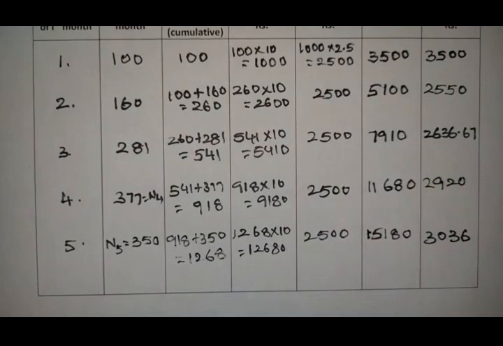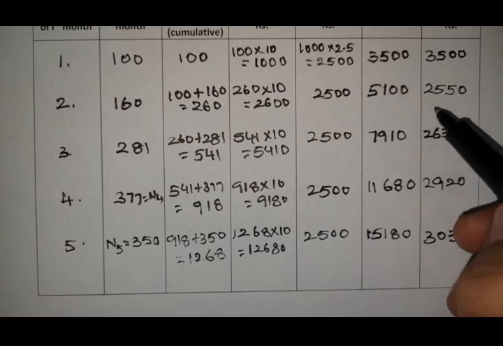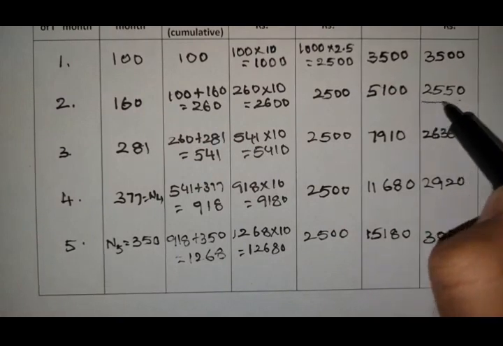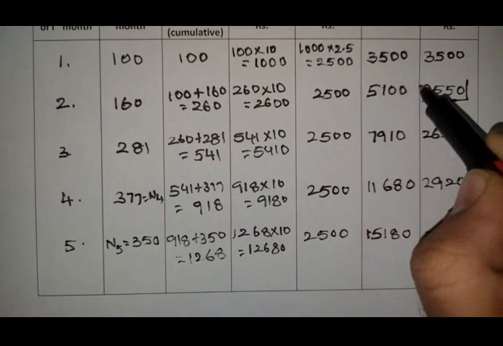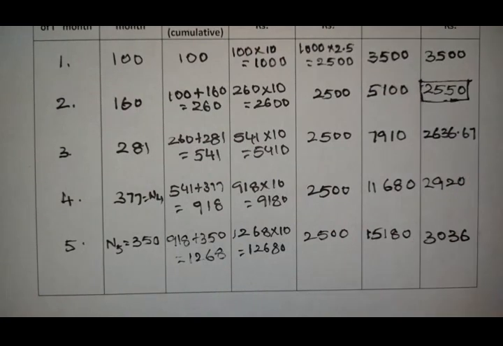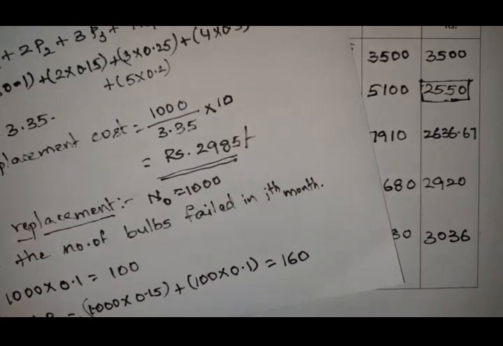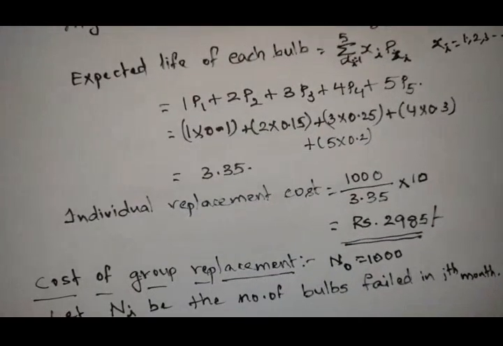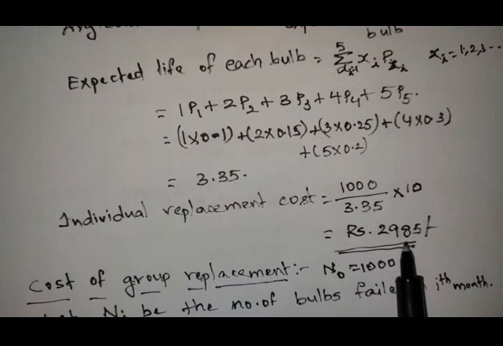So now what is the minimum average cost? The minimum average cost value is 2550. This is the average cost of group replacement. But the individual replacement cost is 2985 rupees. The group replacement average cost is lower, so we need to adopt the group replacement policy.